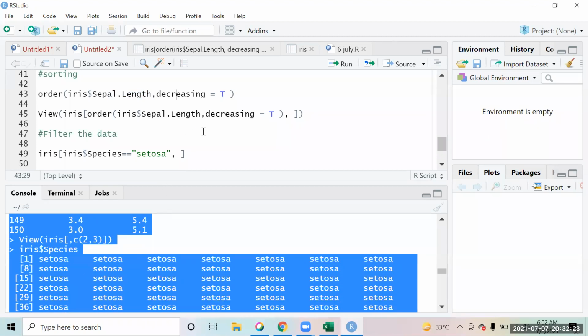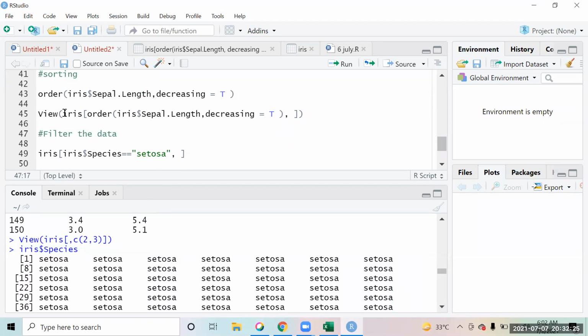So with these row numbers that we have got, we are saying that I want to see the iris data set where the rows should come in the sequence that is defined by the order, and then I want all the columns. Okay, now I'm getting it. In that first order, line number 43, you are ordering by sepal length descending, and it will give the row numbers, and you're using the same syntax in the view. Correct.